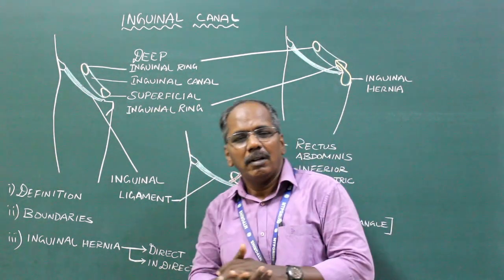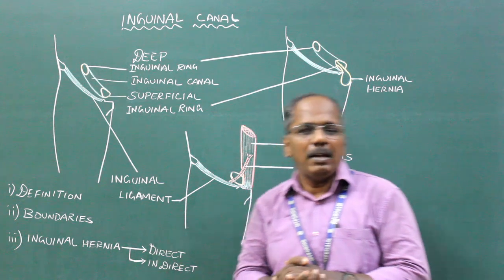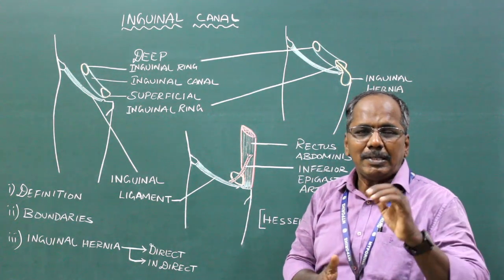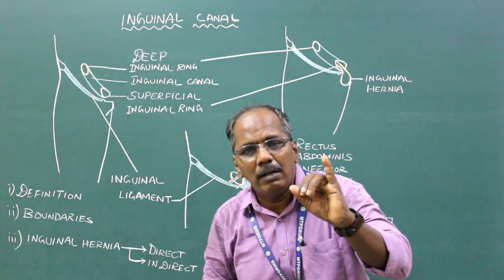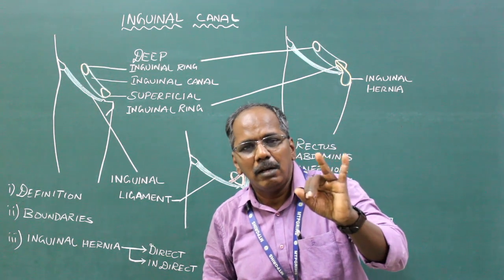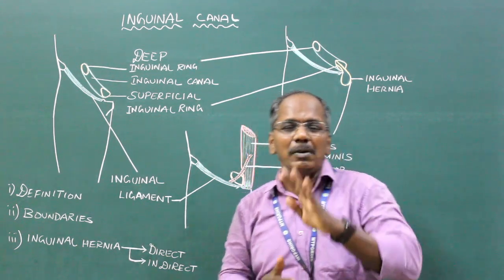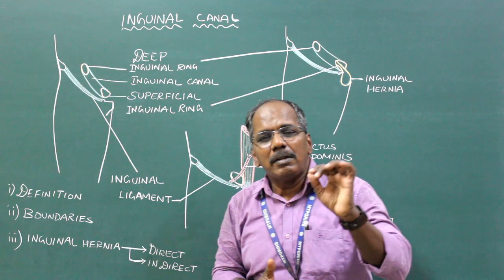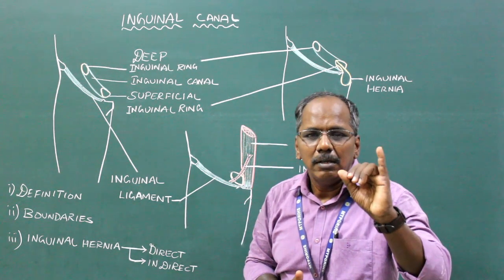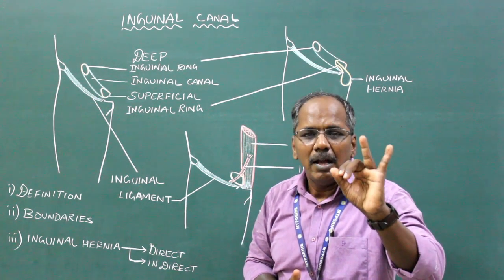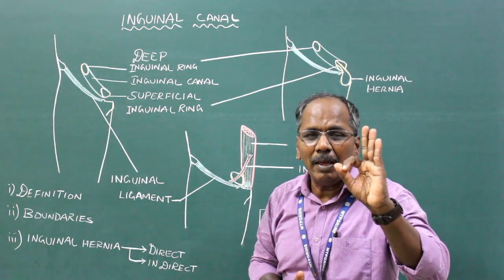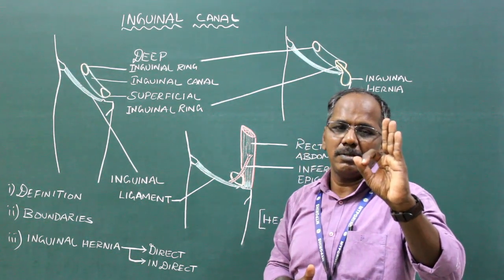Boundaries of the inguinal canal. It has an anterior wall, a posterior wall, a roof and a floor. The anterior wall is formed by skin, superficial fascia and aponeurosis of external oblique abdominis.